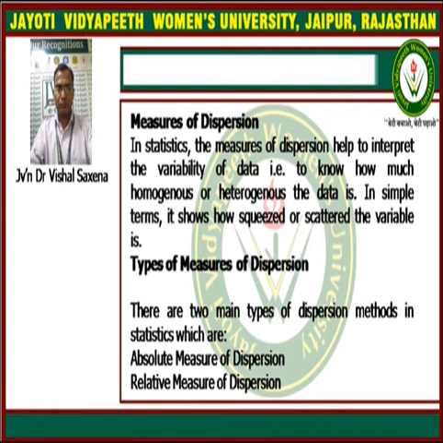It can be divided into two parts: one is absolute measure of dispersion and the second is relative measure of dispersion.